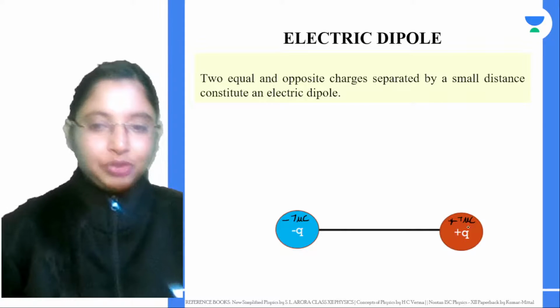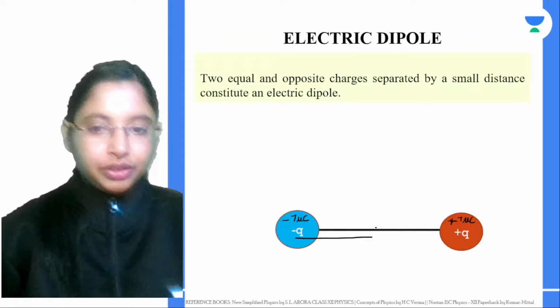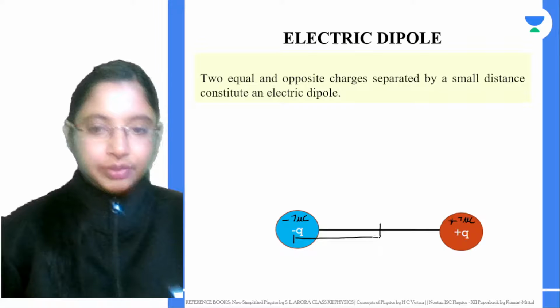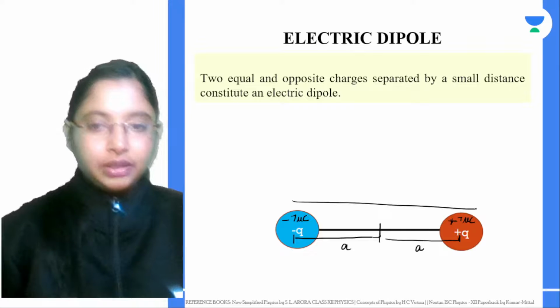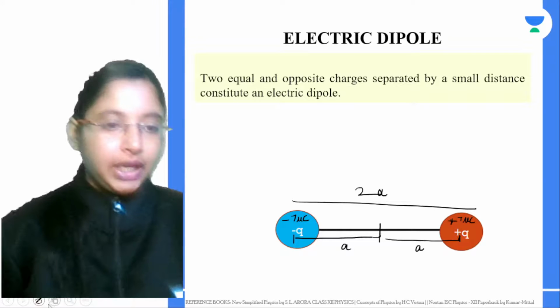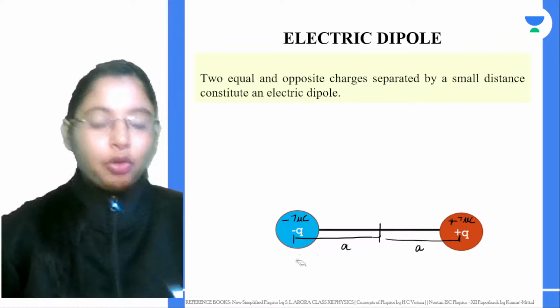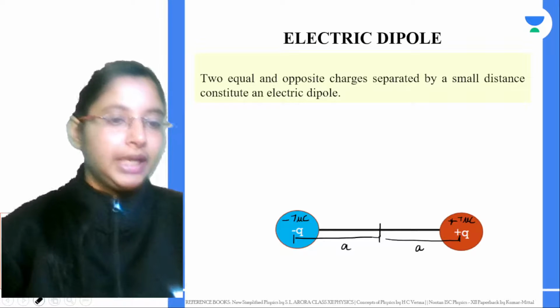So same magnitude of charges, but one is a positive charge, another is a negative charge. From here to the midpoint, we can say this distance is A. From the midpoint to the other charge, again this is A. So totally the length you're taking is 2A, and this separation is also extremely small. So two equal and opposite charges separated by a small distance constitute an electric dipole.